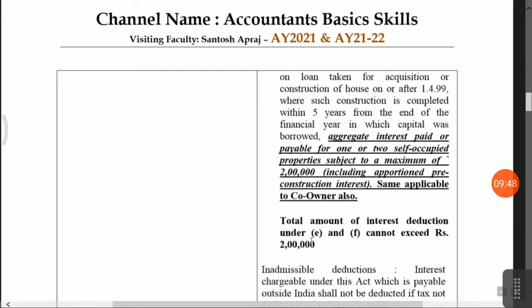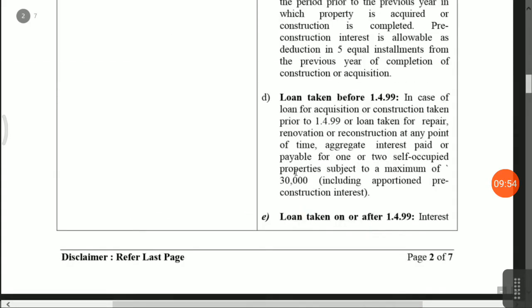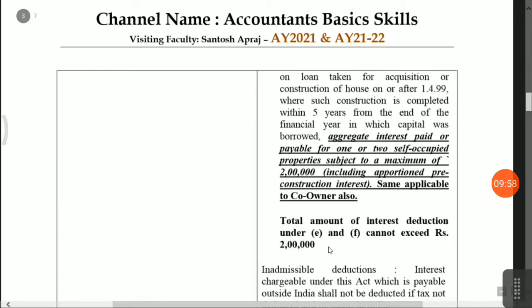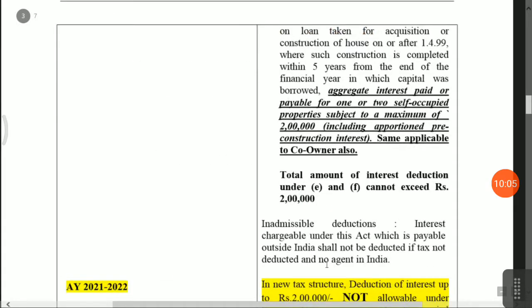Okay, please note that the total amount of interest deduction under sections D and E will be a maximum of 2 lakh rupees only. Okay, it's wrongly written as E and F. Actually, it's D and E. So the maximum deduction is 2 lakh rupees.